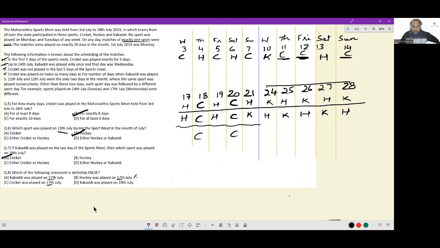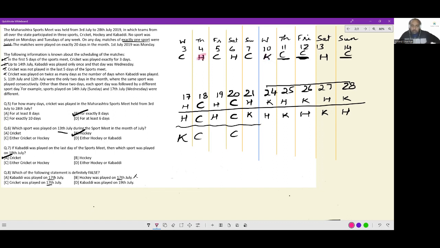cricket is here, cricket is here. If I put down Kabaddi here, let me mark all the guaranteed Kabaddi spots. Oh, Kabaddi spots are not fun.